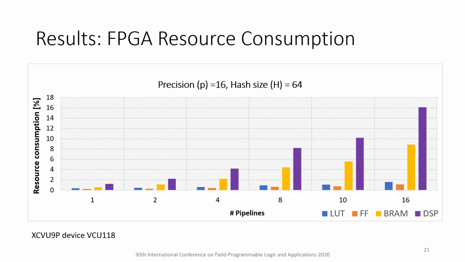The DSP blocks are mostly consumed by the hash computation. Slightly more than 10% are consumed by 10 pipelines using a 64-bit hash implementation. On the given device, this resource type would eventually limit further scaling.